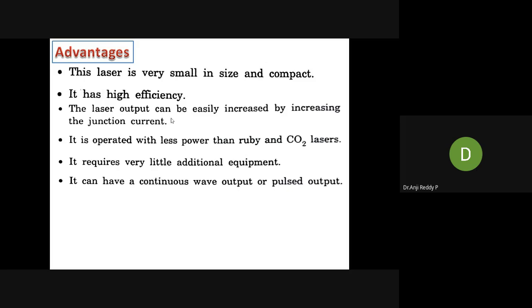Then what are the disadvantages? Generally, we studied the characteristics of laser initially. We have four characteristics: high directionality, high intensity, highly monochromatic, highly coherent. These characteristics are not high for this laser compared with other lasers. But compared with LED, that is high, no doubt. Compared with LED, these four characteristics are good for this laser, but compared with other lasers, they are less.